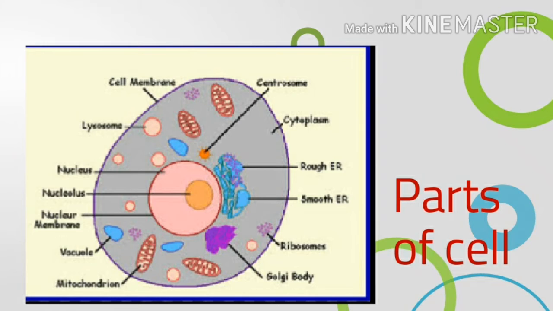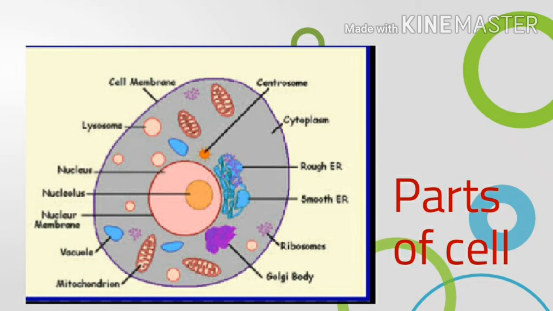Cell wall. The plant cells have a thick cell wall around them, outside the cell membrane. Cell wall gives shape and support to the plant cell. Chloroplast. Chloroplasts are the green colored organelles present in the cytoplasm of plant cell. Photosynthesis takes place in chloroplasts.